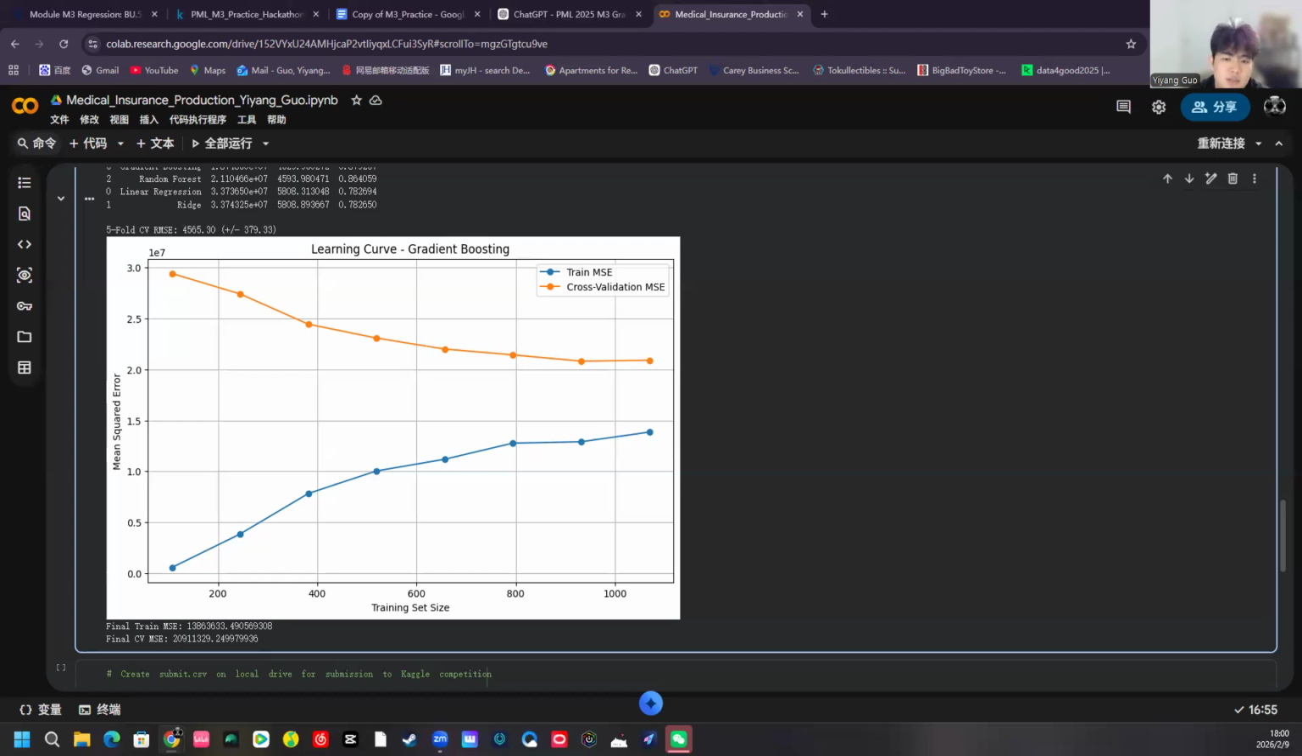And my predictions have been submitted to Kaggle in the required format.